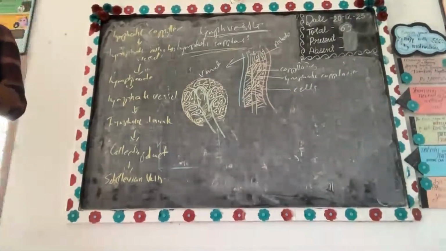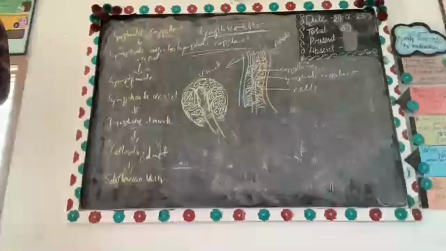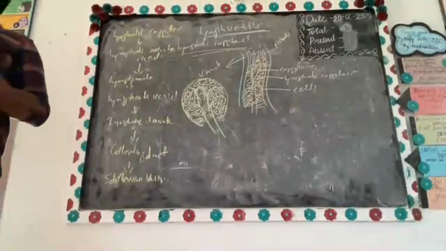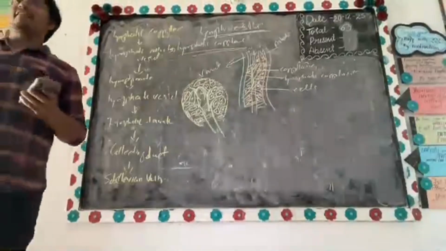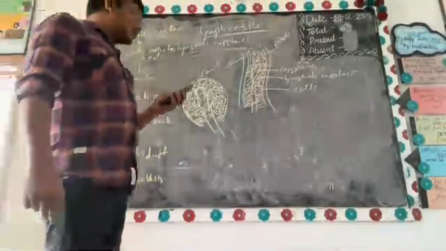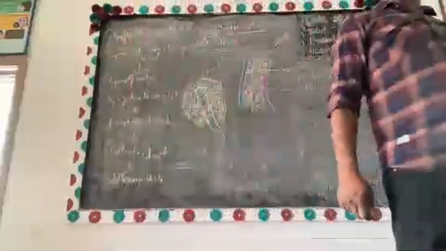Now, what are avascular areas? Areas where vascularization is absent. Vascularization means nothing but blood vessels. So they are absent in avascular areas, and they are also absent in the brain, spinal cord, splenic pulp, and bone marrow.